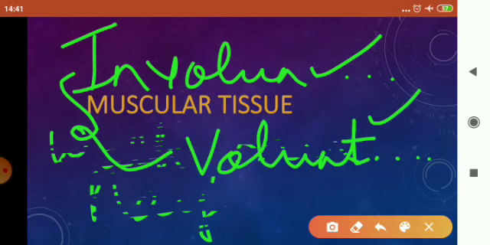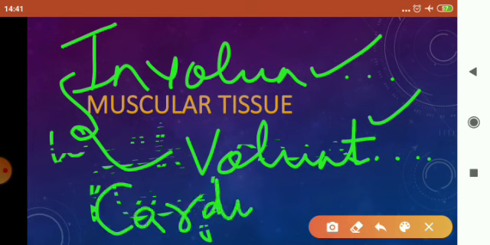One more type of muscle is cardiac muscle. Cardiac muscles are present in the heart, and you know that the heart works tirelessly. It does not get tired soon.